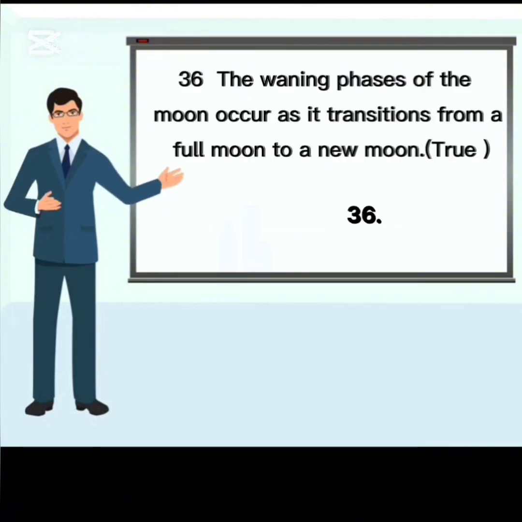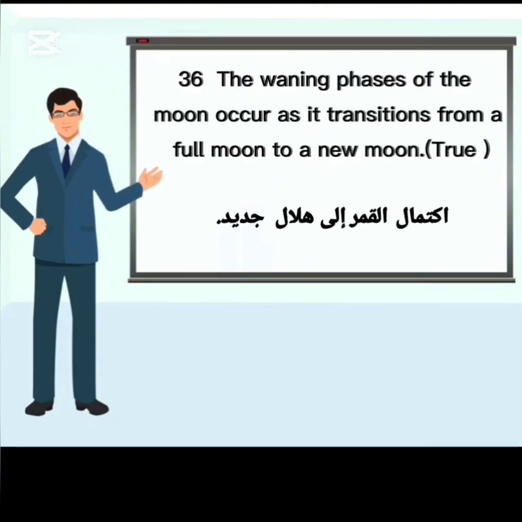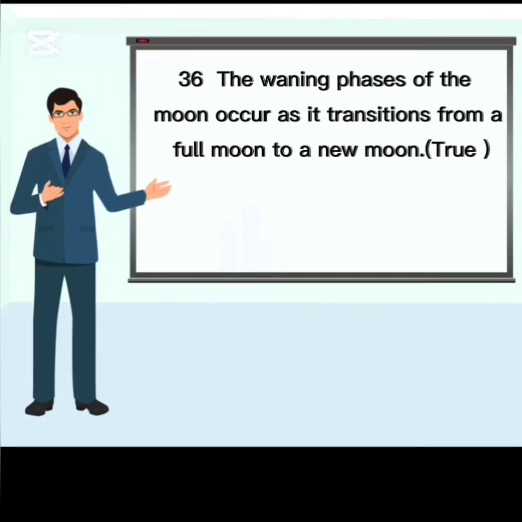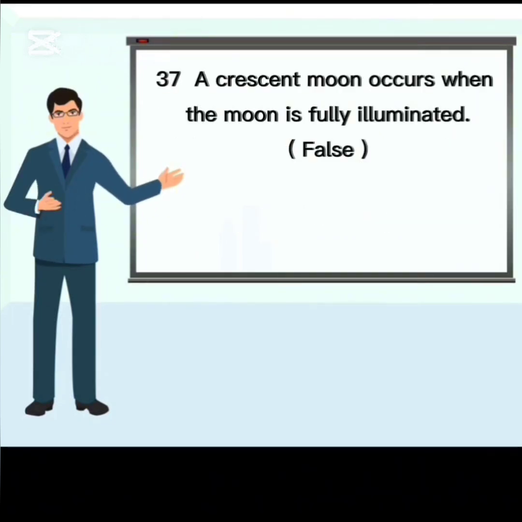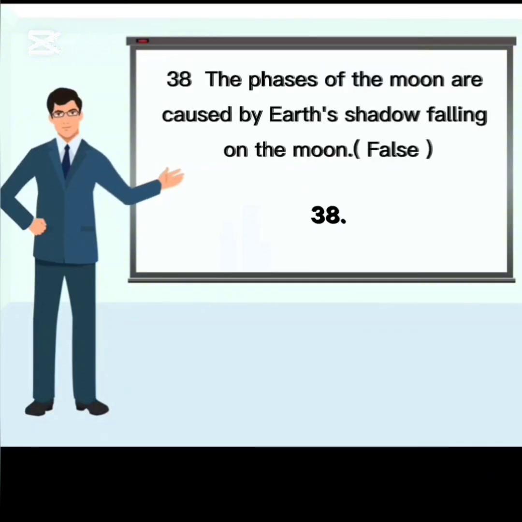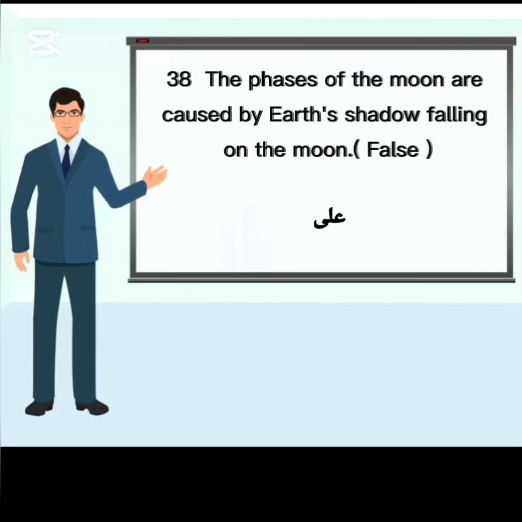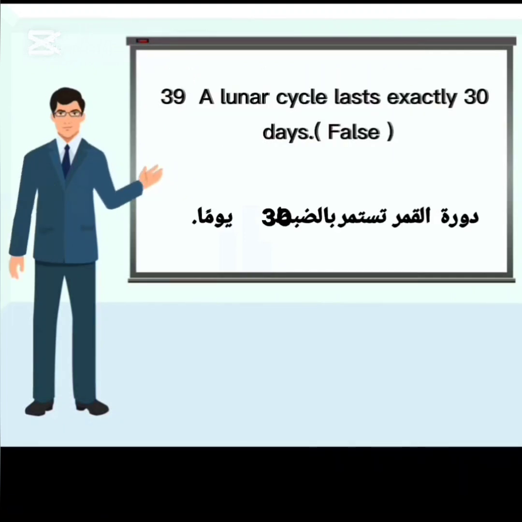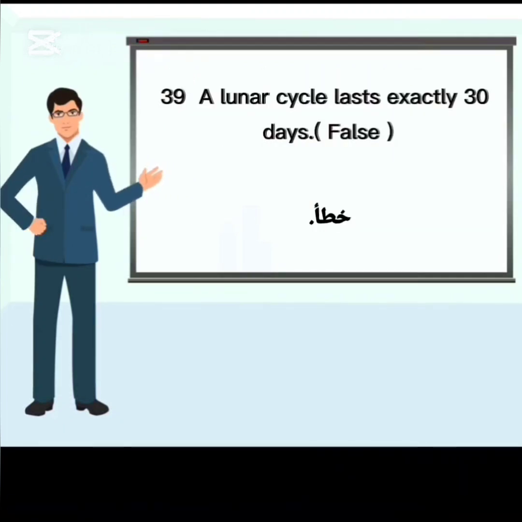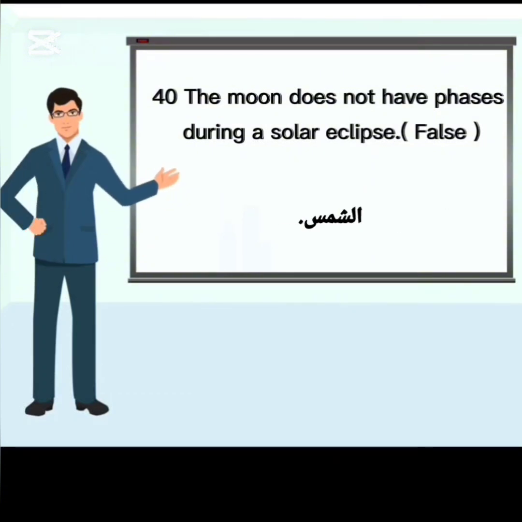35. The waxing phases of the moon occur as it transitions from a new moon to a full moon. True. 36. The waning phases of the moon occur as it transitions from a full moon to a new moon. True. 37. A crescent moon occurs when the moon is fully illuminated. False. 38. The phases of the moon are caused by Earth's shadow falling on the moon. False. 39. A lunar cycle lasts exactly 30 days. False.